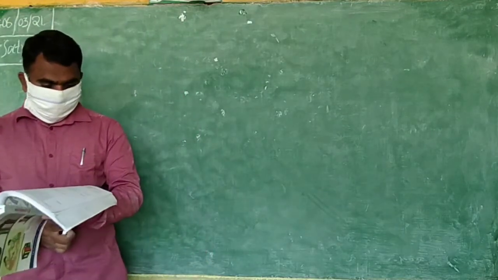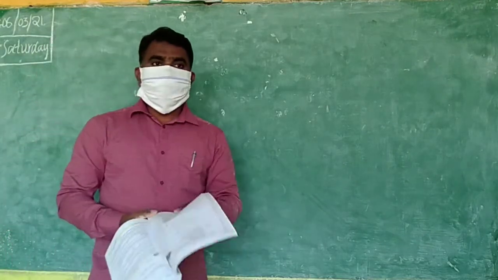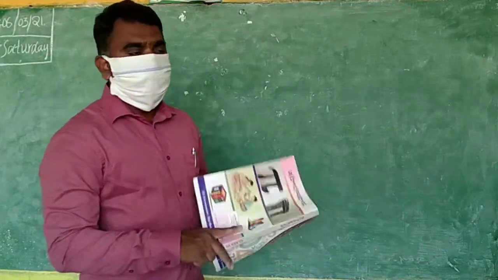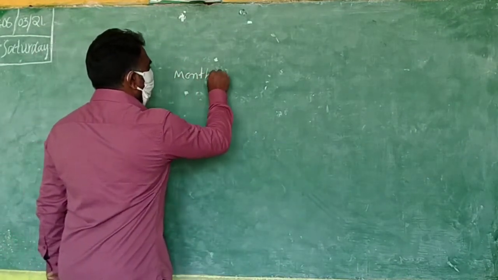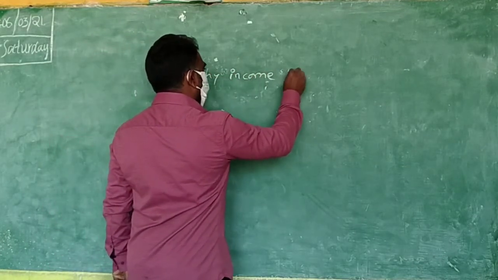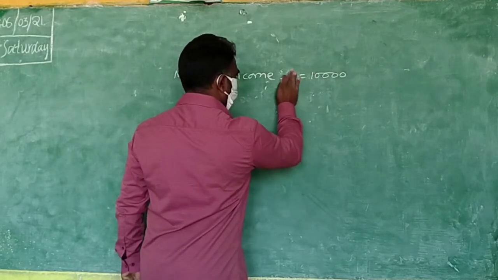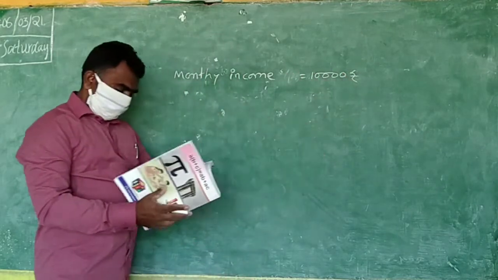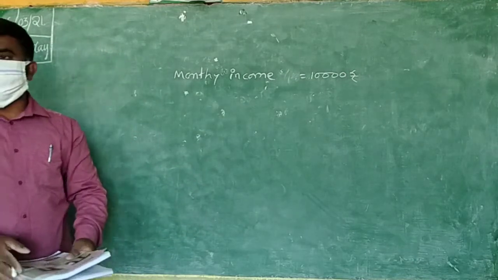Okay, next. Shyam's monthly income is 10,000 rupees. He spends 60% on the family expenses.